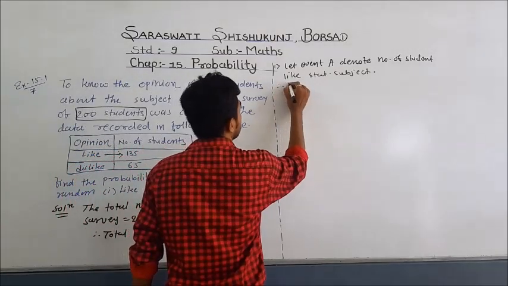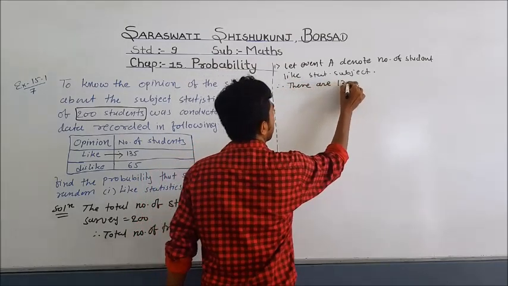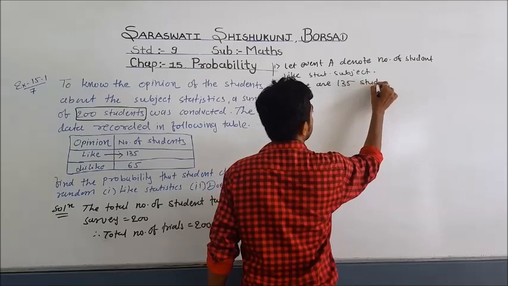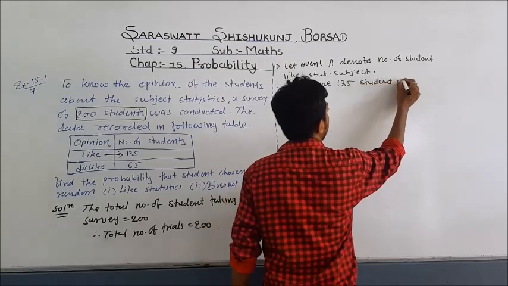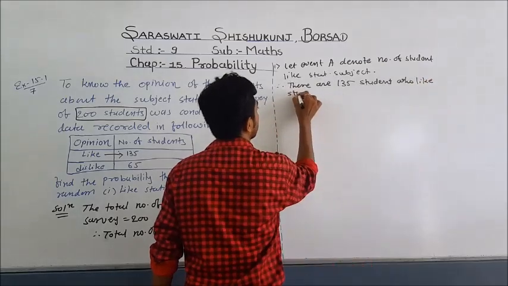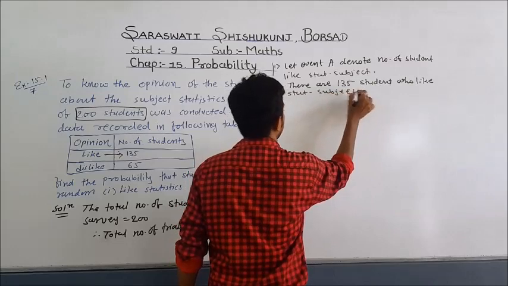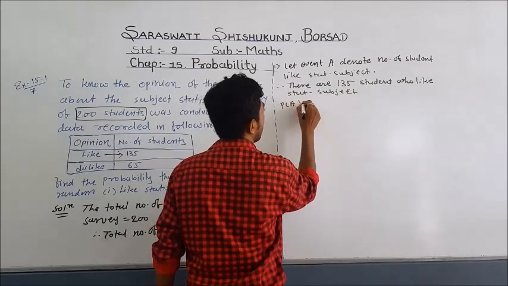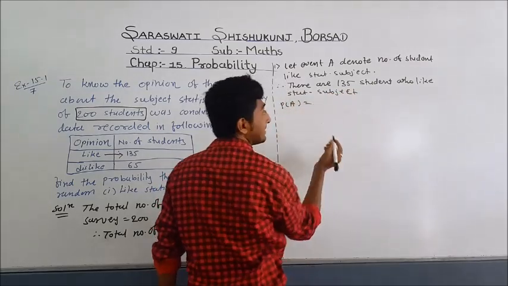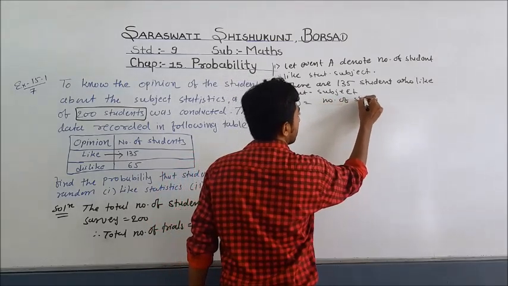Therefore we can write there are 135 students who like statistics subject. So probability of A equal to, we can say that number of students who like statistics subject